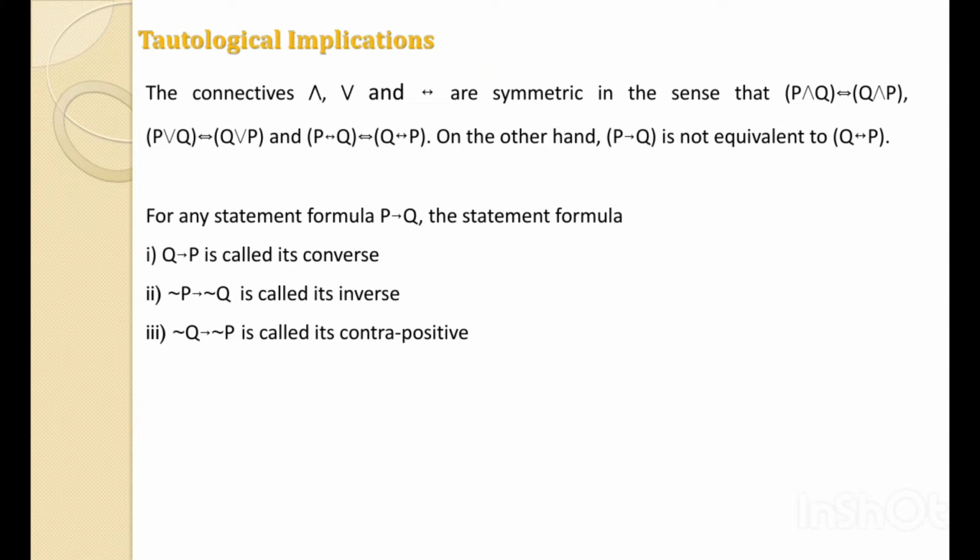Not P implies not Q is called its inverse, and not Q implies not P is called its contrapositive. These are the three terms: if we have any statement formula P implies Q, then Q implies P is its converse, not P implies not Q is its inverse, and not Q implies not P is its contrapositive. Let's define the relations between the statement formula P implies Q and its converse, inverse and contrapositive.